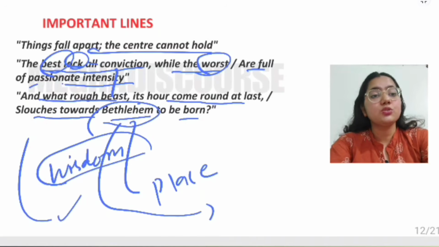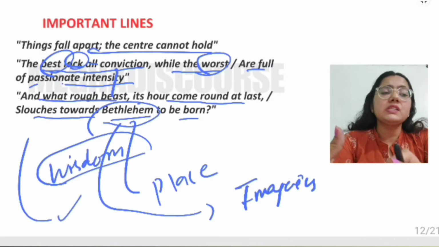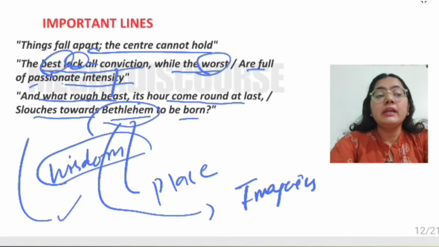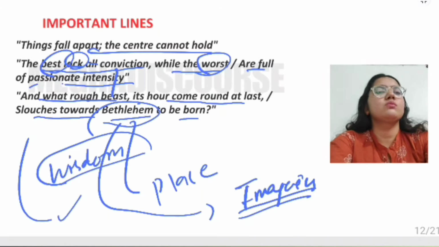There are various imageries that are used in this poem. The various imageries, symbols, theories, and allusions to the Bible. So please read this poem. Okay, so this is all about the second coming, right? Let us move to another poem.